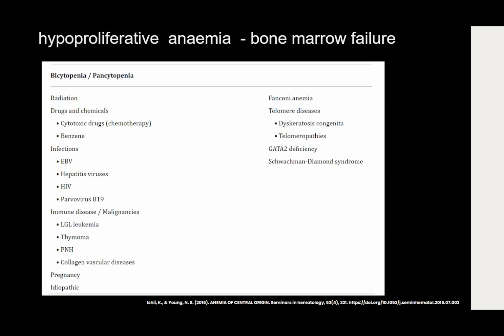The inherited causes of bicytopenia or pancytopenia can be caused by Fanconi anemia, thalassemia disease, GATA2 deficiency, or Shwachman-Diamond syndrome. For the acquired causes of bicytopenia or pancytopenia, it can be caused by radiation, drugs, chemicals, infection, immune disease, pregnancy, or also idiopathic.